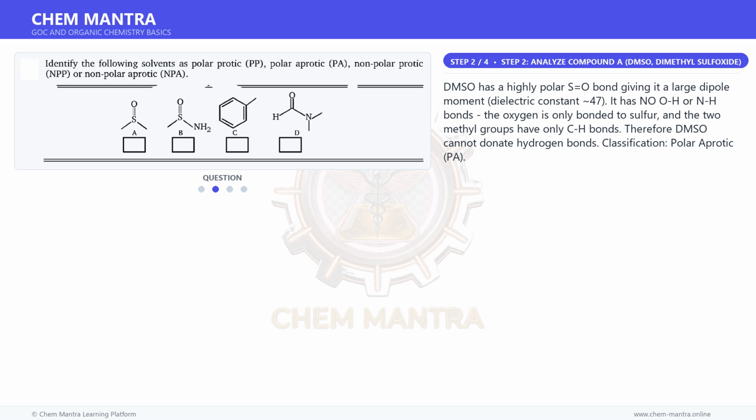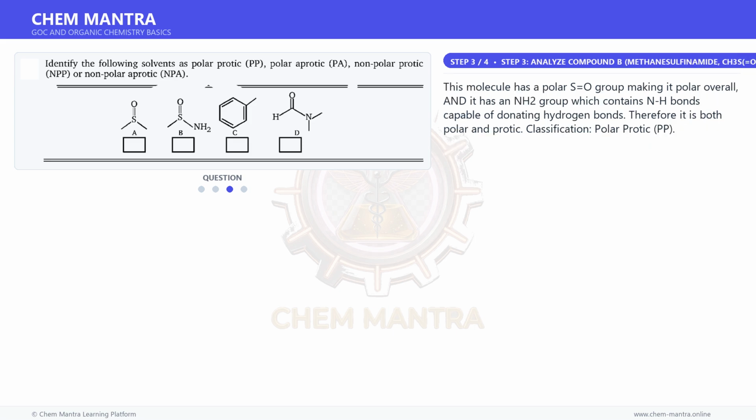DMSO has a highly polar S=O bond giving it a large dipole moment, dielectric constant ~47. It has no OH or NH bonds; the oxygen is only bonded to sulfur, and the two methyl groups have only CH bonds. Therefore, DMSO cannot donate hydrogen bonds. Classification: polar aprotic, PA. Moving on to the next step.